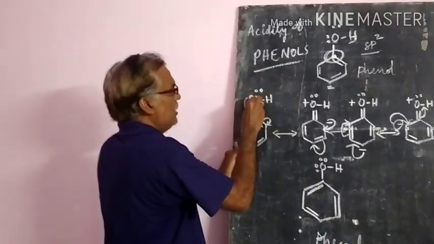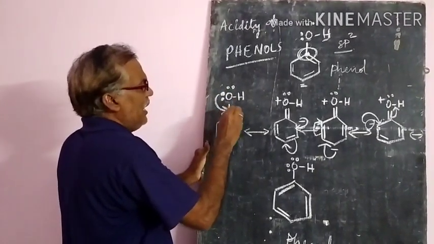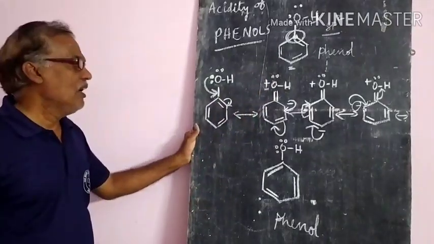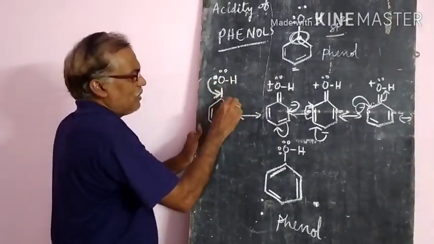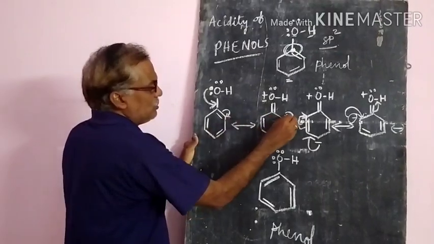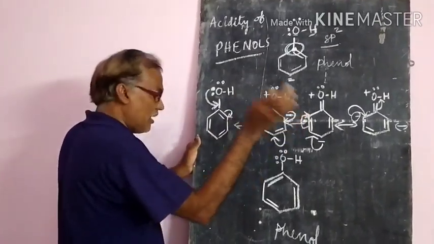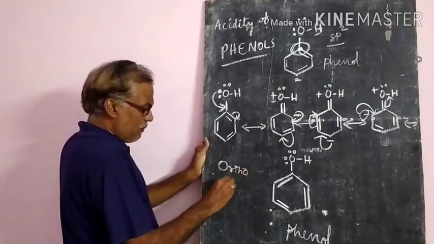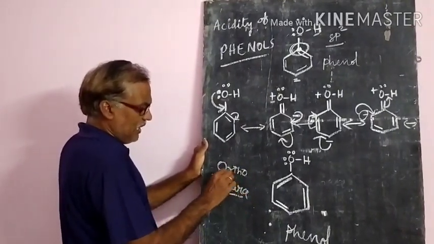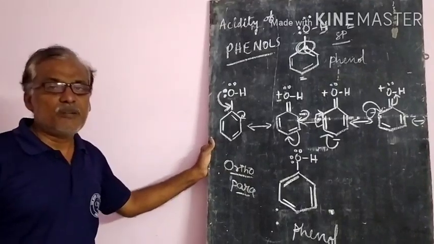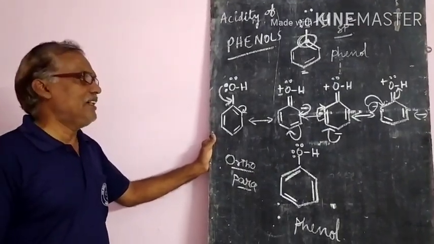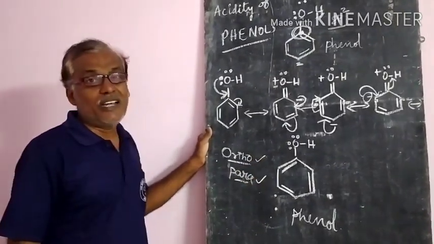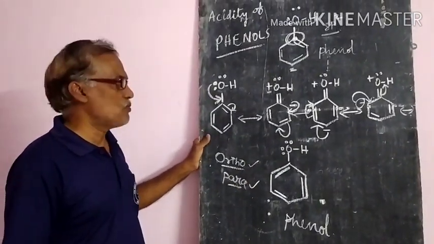These two electrons will be supplied to this one, and it will form a double bond, and oxygen will get the positive character. Where the double bond formation is there, automatically negative charge will be formed, and already we know that it is at the ortho position and at the para position. That means charge distribution will be there at the ortho and the para positions, not at the meta position.